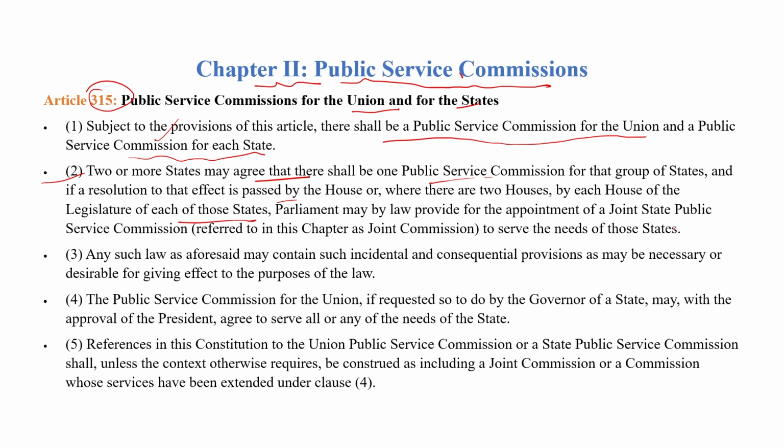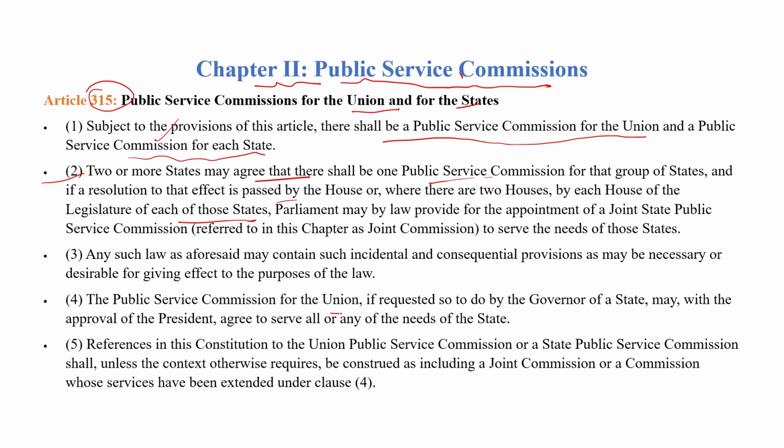It means if there are two or more states that want a single Public Service Commission for them, then a resolution must be passed by all the state houses, and then finally Parliament will appoint a Joint State Public Service Commission for these states. Clear?